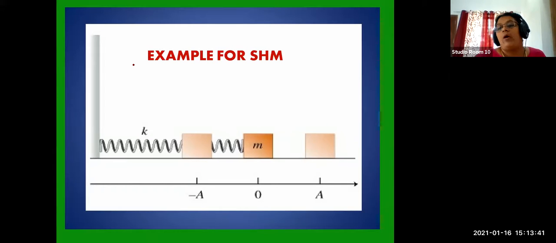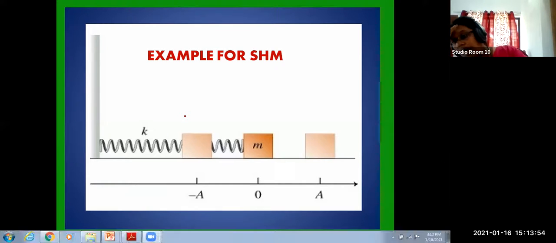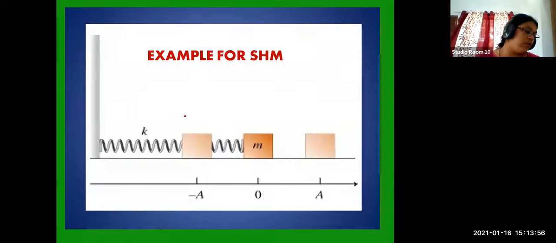So now we will learn simple harmonic motion examples. Mainly in your textbook, you have to learn simple harmonic motion of a spring, circular motion, and the simple pendulum. These are the three examples, three examples of how it is exhibited. Clear?